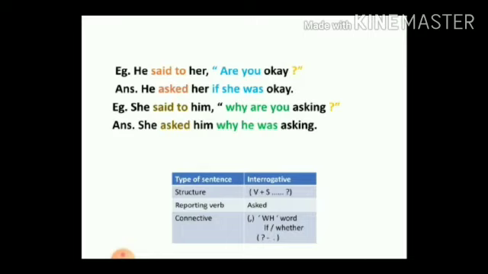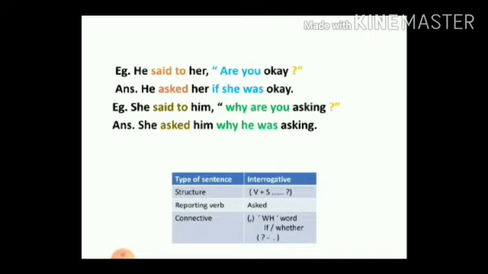He said to her, "Are you okay?" Now in this case, students, look at the reported speech. It is a question and it starts with "are," which is a yes-no question. So what is your option here? If it is a yes-no question, then use either if or whether instead of the comma. So "he said" will become "asked," because the reporting verb will change to asked. It is a question, and instead of "to her," it will become "asked her." The comma changes to "if." You can also write "whether," and "are you okay."